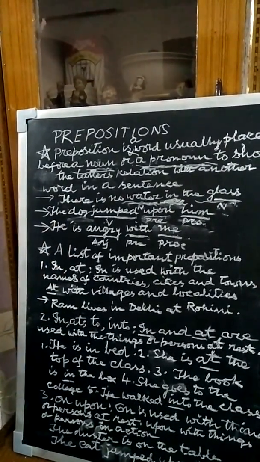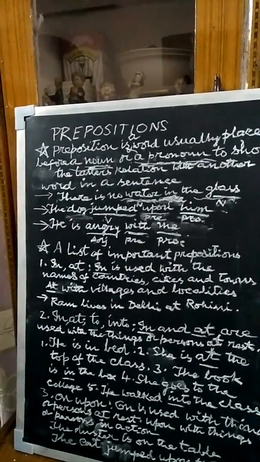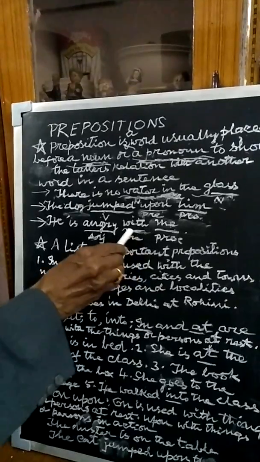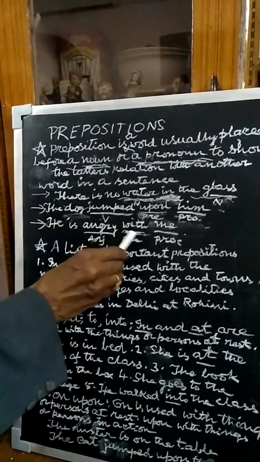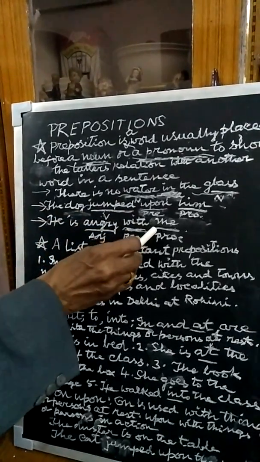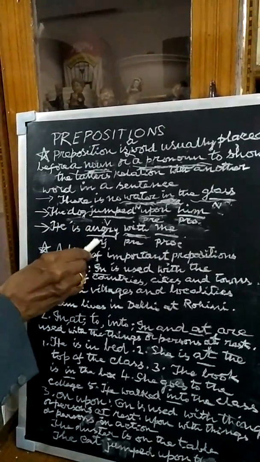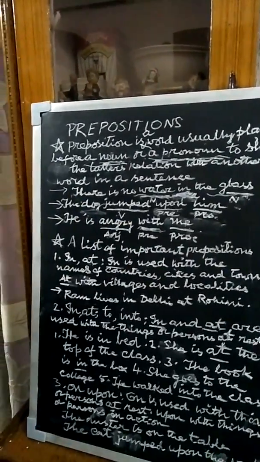The third example: He is angry with me. Here the preposition is with. It is used before the pronoun me, and it shows the relation between the pronoun me and the adjective angry. Angry with whom? Angry with me. Okay? I think you have understood how the preposition is functioning in these three sentences or examples.